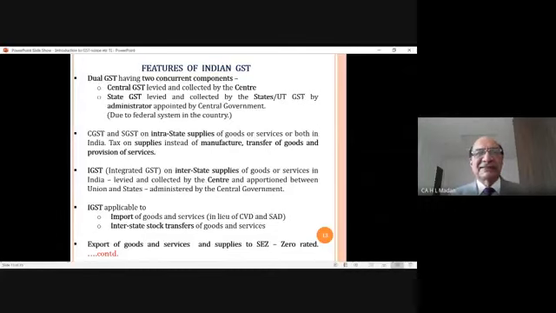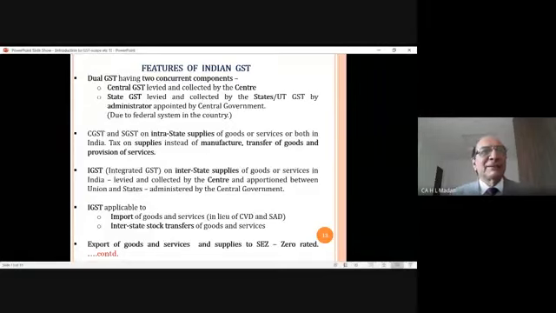If the total rate of tax is 18% on that item, then 9% CGST and 9% SGST. But in case you purchase the same goods from a supplier who is outside the state, meaning outside of Odisha, then that supplier will be charging you IGST at the rate of 18% or 5%, whatever is the rate.